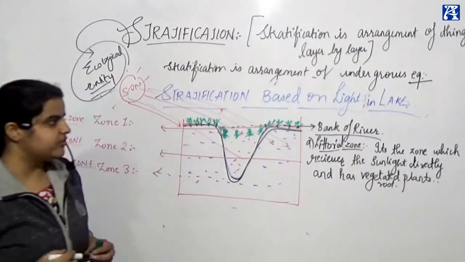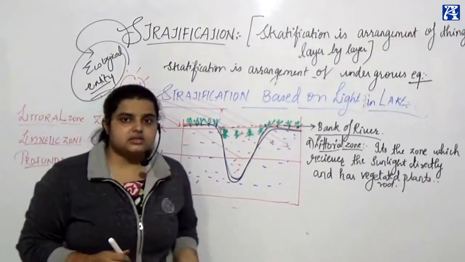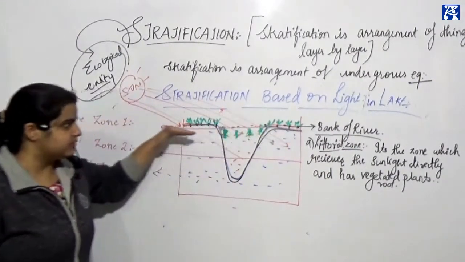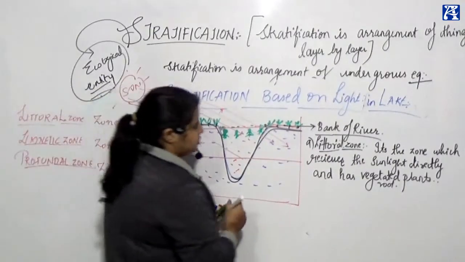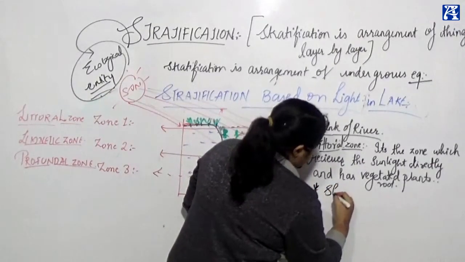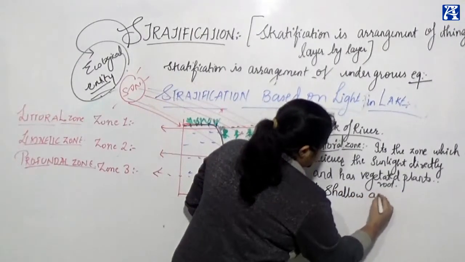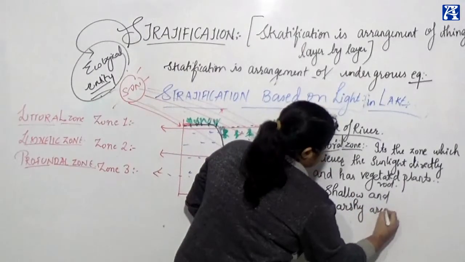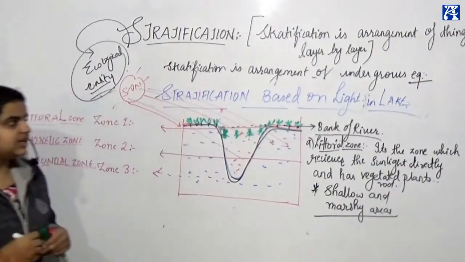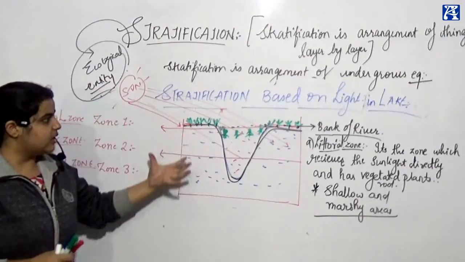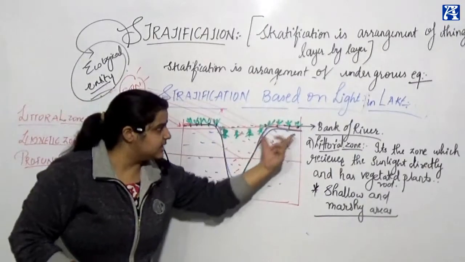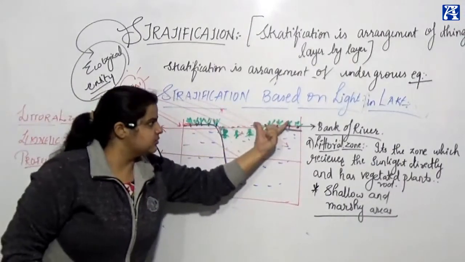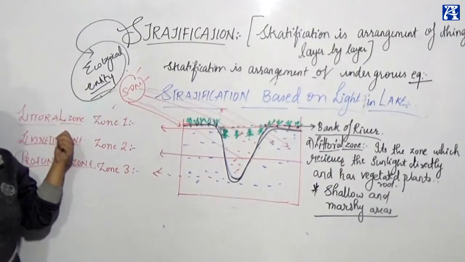Littoral zone. It is a zone which receives the sunlight directly and has vegetated plants which have roots submerged on the banks of the river. It is shallow and marshy areas. You have seen this in your nearby surroundings, in your nearby areas near the river. You can see precisely in this, see this area, this surface, which is called as littoral zone. Clear?